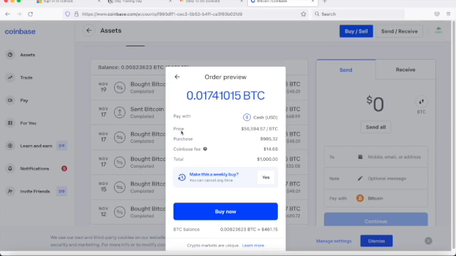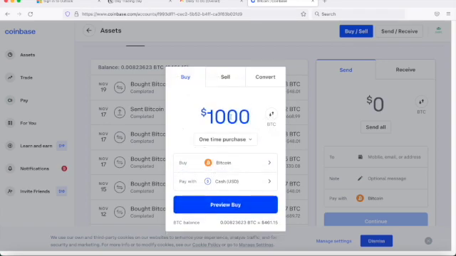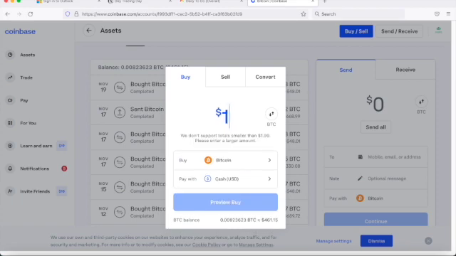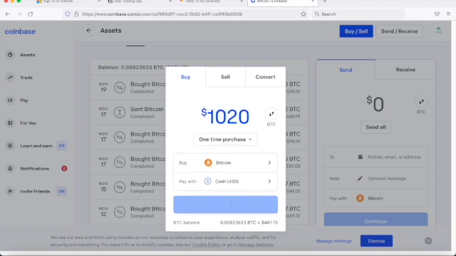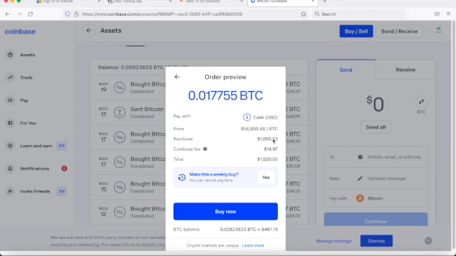So what I'm going to do is buy $1,000. Oops. I'm actually going to put, you know what? I'm going to put more because there's a fee. So I'm going to put 1020, because there is a Coinbase fee to buy. So let's preview this buy. So 1,000. So see, I need to have 1,000. So, all right, perfect. So let's buy this. So we're going to buy this.